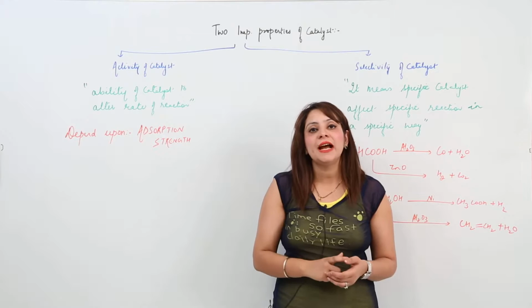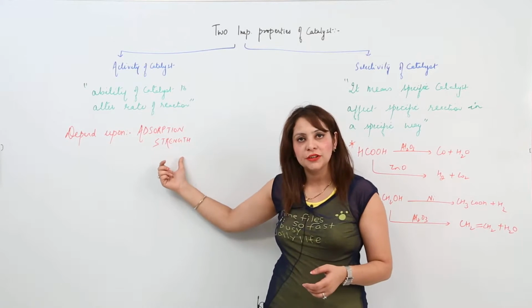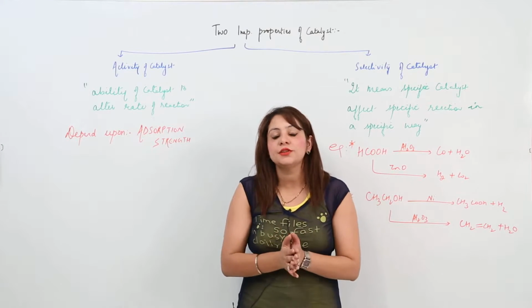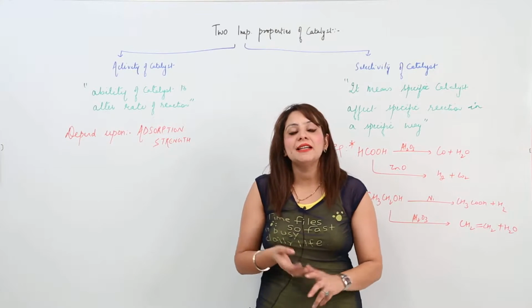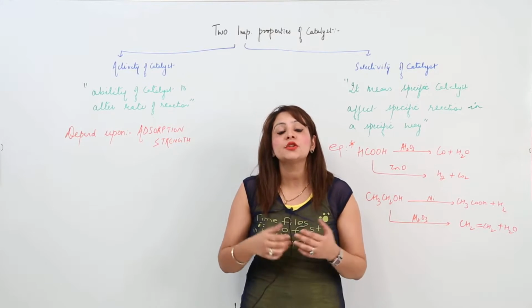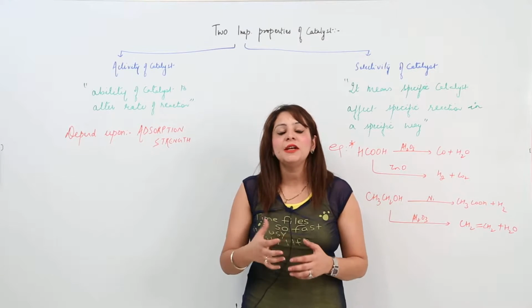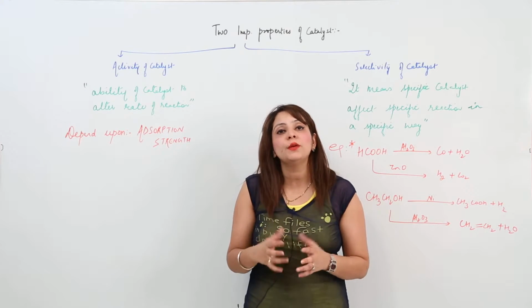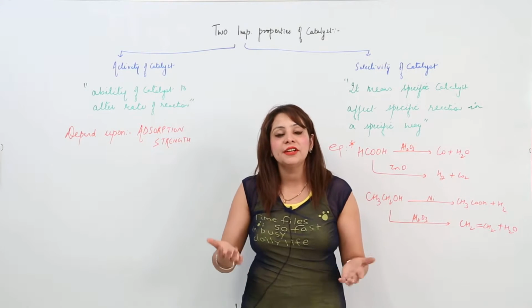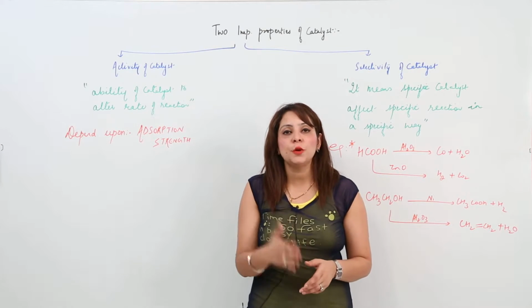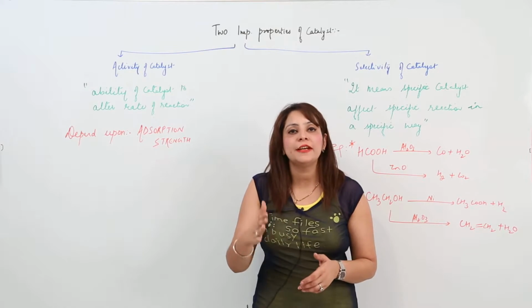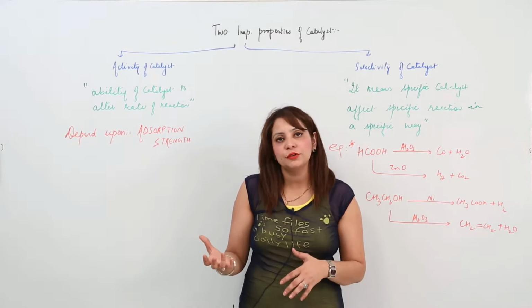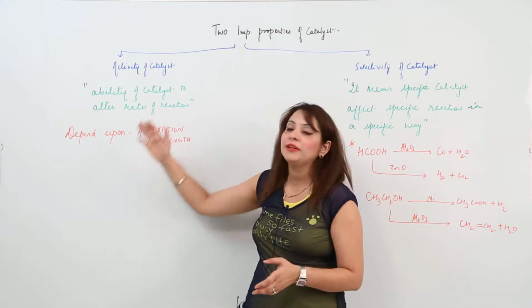So the activity of the catalyst depends upon the strength of the adsorption. The adsorption should not be too strong. The reason is that if the adsorption is too strong, then the desorption will face difficulty, right? And if the adsorption is too low, then the reaction won't take place, and even the rate will be retarded. So the adsorption should be sufficiently or reasonably strong, so that the desorption can also occur comfortably after the formation of product. So this is what we talk about as the activity of the catalyst.